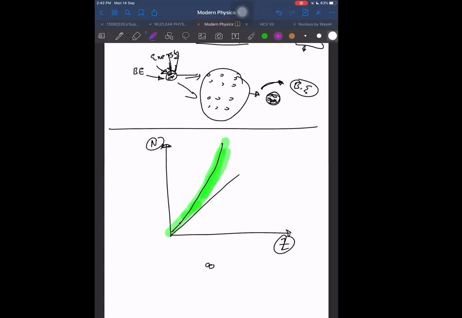This line which I am drawing here is the line for exactly equal, when n is exactly equal to Z. And this line is for n greater than Z. This theta is 45 degrees, by the way, because n is equal to Z.